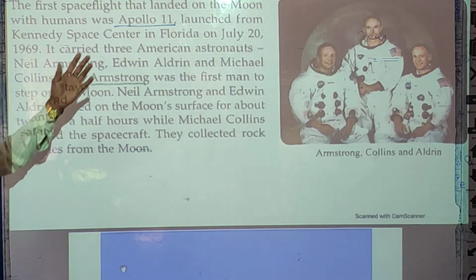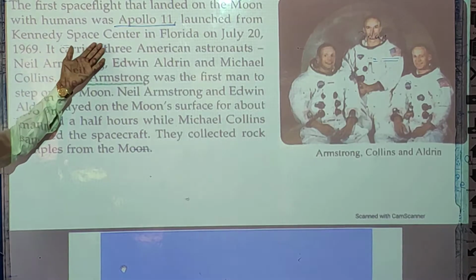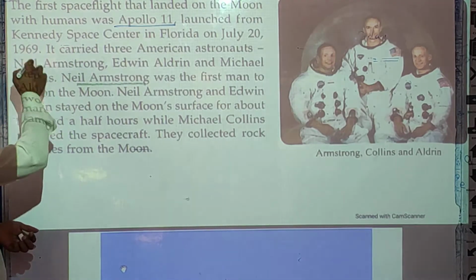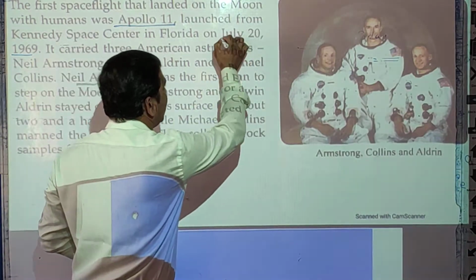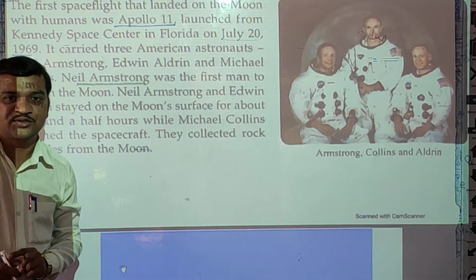Students, highlight this in your textbook. It was launched from the Kennedy Space Center in Florida on July 20, 1969. It carried 3 American astronauts.